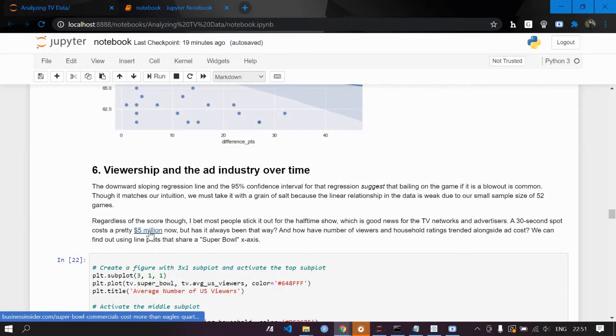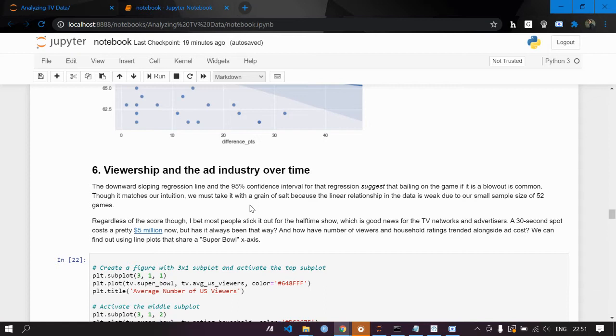Now the sixth one is viewership and the ad industry over time. The ad industry is very massive and the viewership of this game is hugely in demand. It is a big type of game in the USA, like IPL in India. That's what the Super Bowl is, and in the USA it matters a lot.